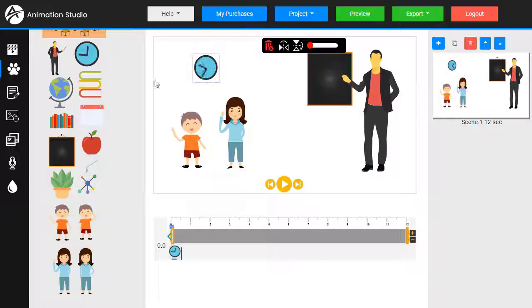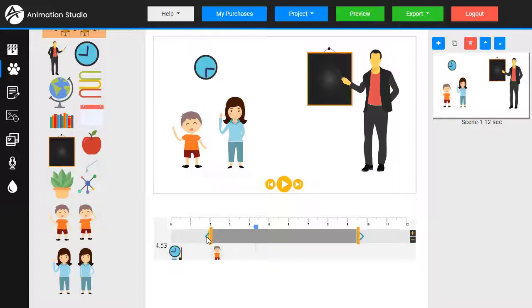Now let me show you a little bit more about the timeline. You can see each object I'm clicking on is using up the full timeline. But for example, we can have this boy here come in 2 seconds in. There he is. Now that's not quite natural when he just kind of pops in. So we can use tweening to add an effect on how he comes in. You can also do the same thing for how he comes out by grabbing this little arrow and pulling it. So if I pull this to the beginning, put this back to the end.